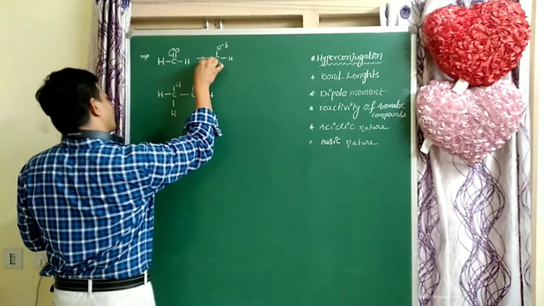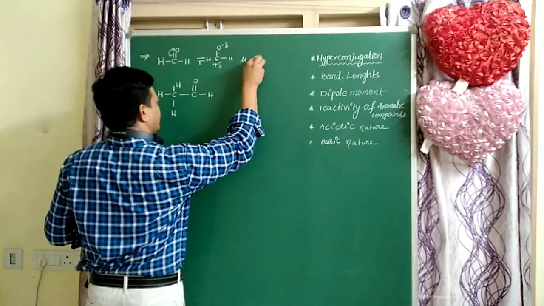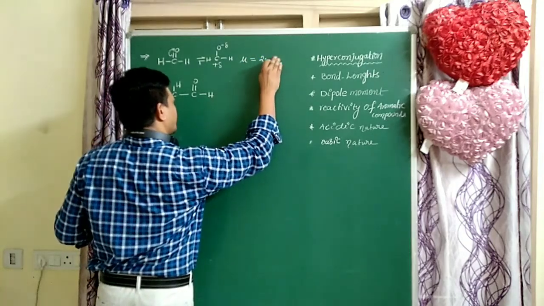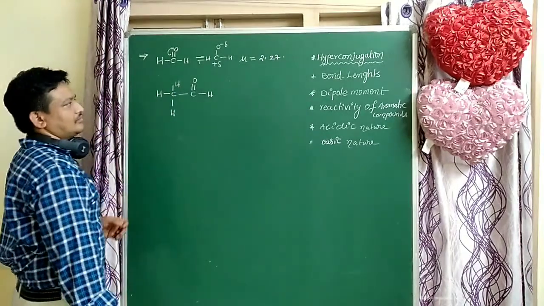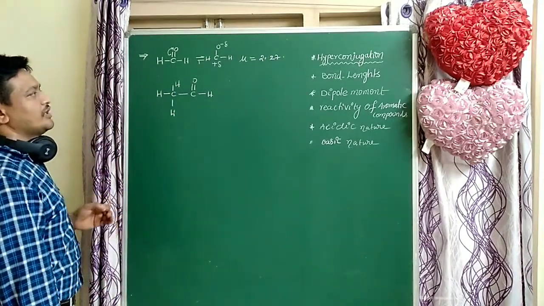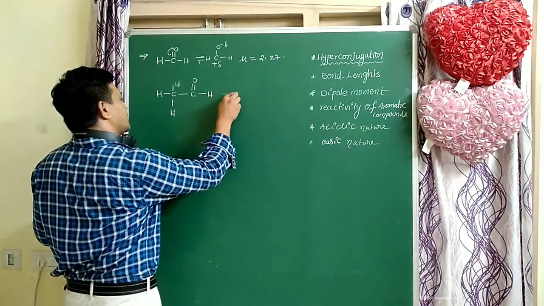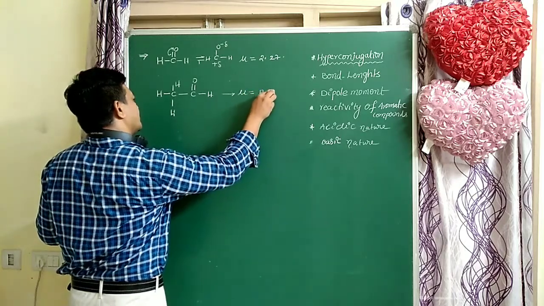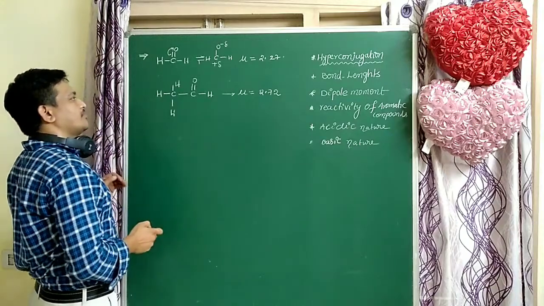Due to that charge separation, a dipole moment exists. For formaldehyde the dipole moment is 2.27. For acetaldehyde the dipole moment is 2.72.